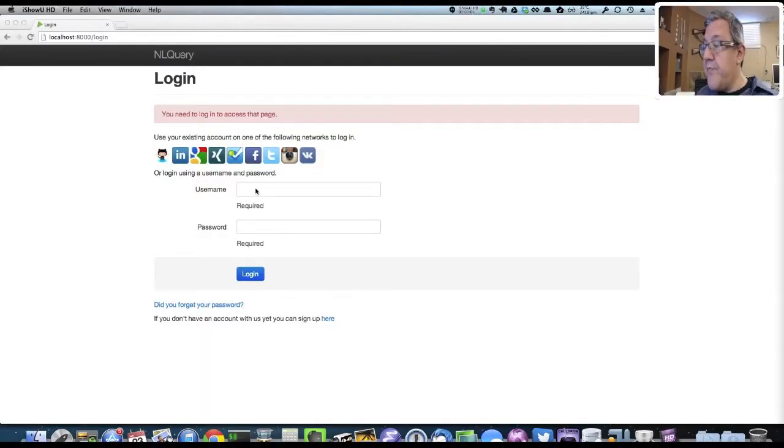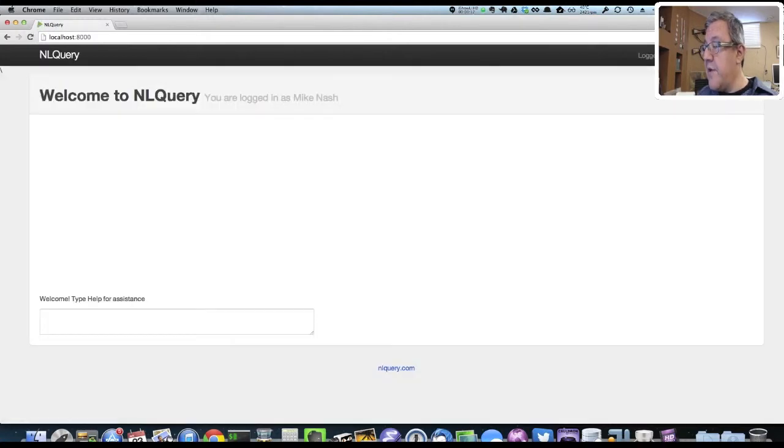Let's take a look. This is NLQuery, and we start by logging in. You can use your account from any other OAuth provider, such as Google+, Facebook, Twitter, or create an account directly on our system as you prefer. Now we're looking at the main page for NLQuery, where you can interact with the system using plain English. As the screen suggests, we could start by asking for help.